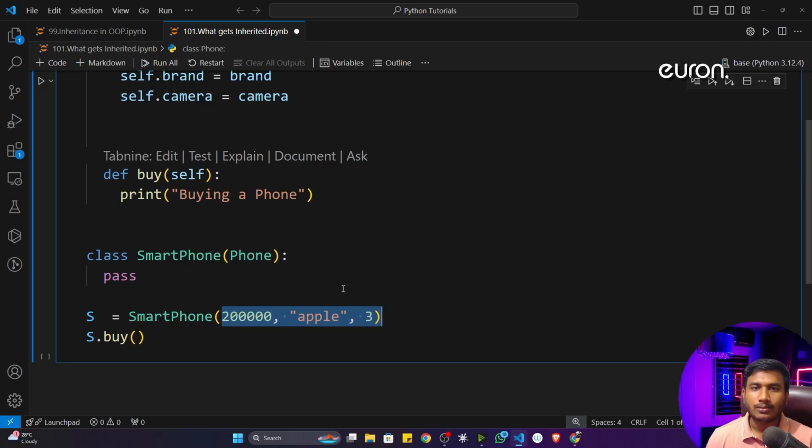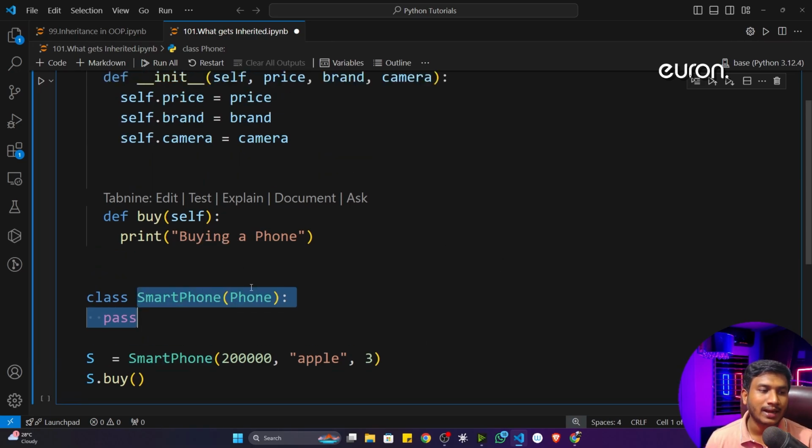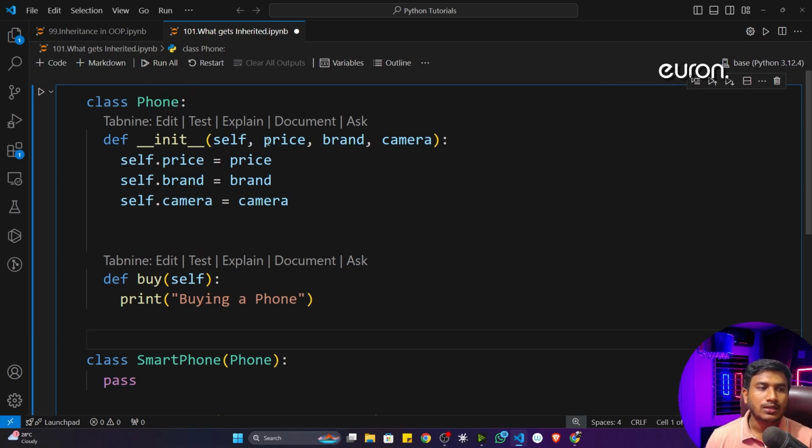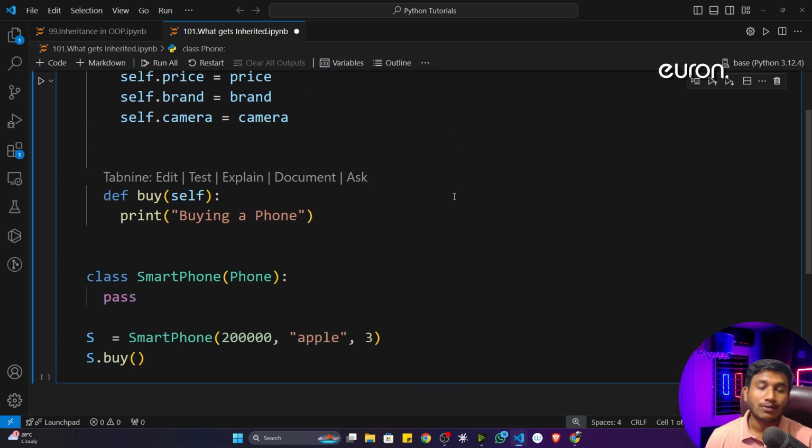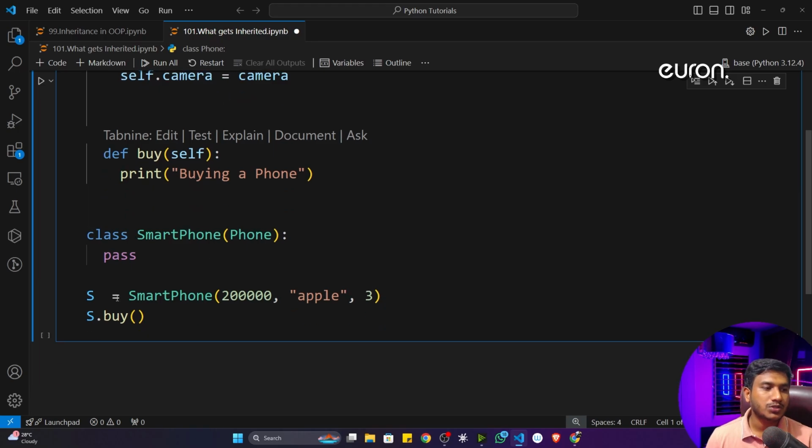Now you can ask me why I'm passing the input. Because smartphone doesn't take any kind of input. You can see smartphone doesn't take any kind of input. But why am I passing the input? I think I showed you the inheritance concept. So you did the inherit operation with the phone class. Now see, phone class takes the input, yes or no? Yes, it takes. And I told you the constructor concept: whenever you are performing the inherit operation, first of all you have to check whether your child class has a constructor or not.